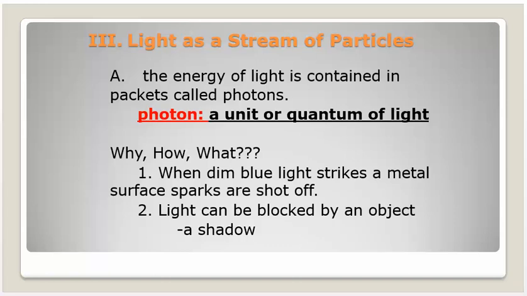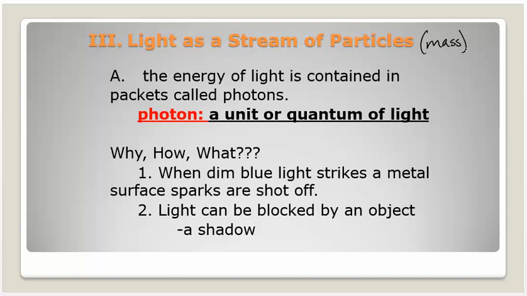Light as a stream of particles. So what we're saying here is this is when it acts like it has mass. That's the key word, is it acts. Sometimes people act differently than what they are, but that doesn't mean that's who they are. And that's the same thing with light. It doesn't have mass, but it acts like it does at times. The energy of light is contained in packets called photons.